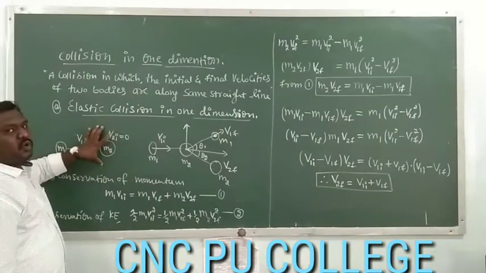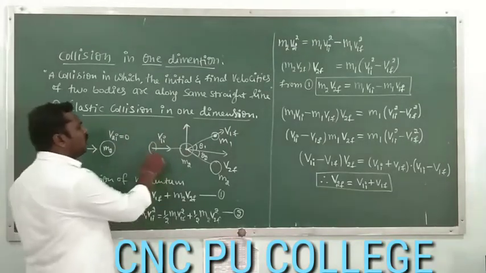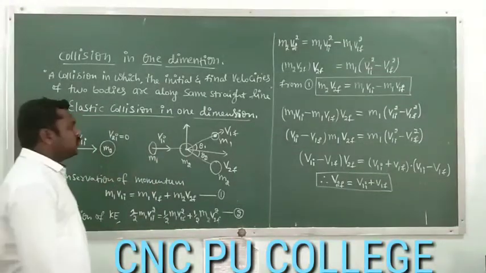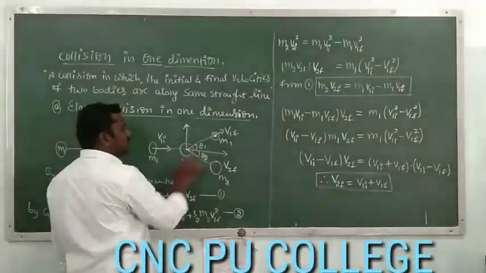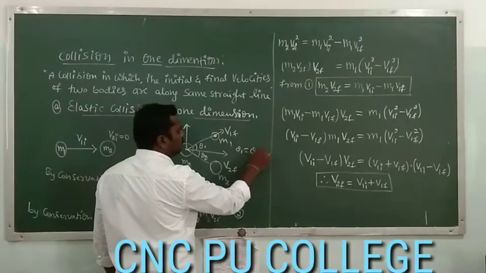So this is before collision, and because of collision they are going to exert force on each other, such that after collision also they have to move on the same path. Hence here theta 1 and theta 2 must become equal to 0.